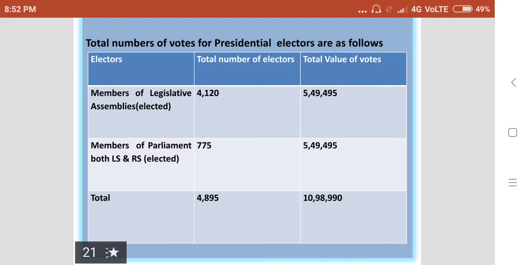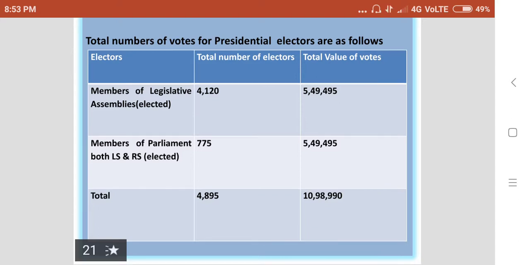Members of Parliament of both Lok Sabha and Rajya Sabha 775, total value of votes 5,49,495. So the total number of electors is 4,895, and the total value of votes is 10,98,990.